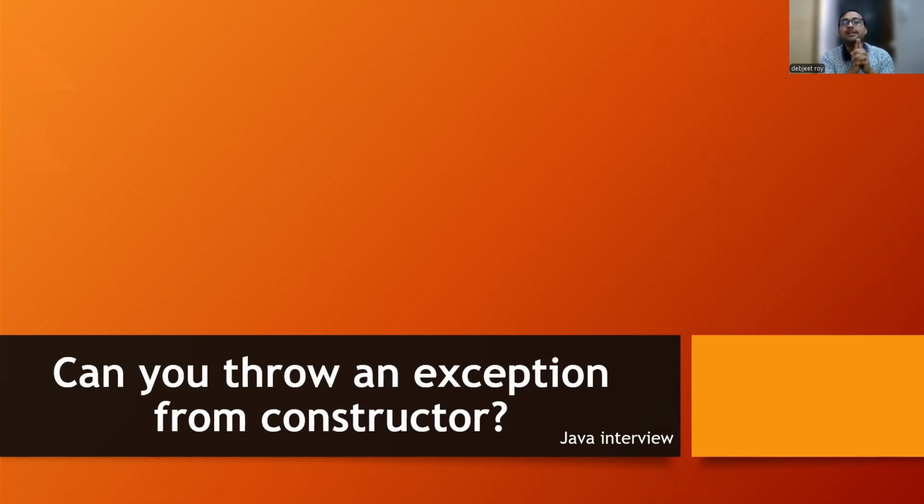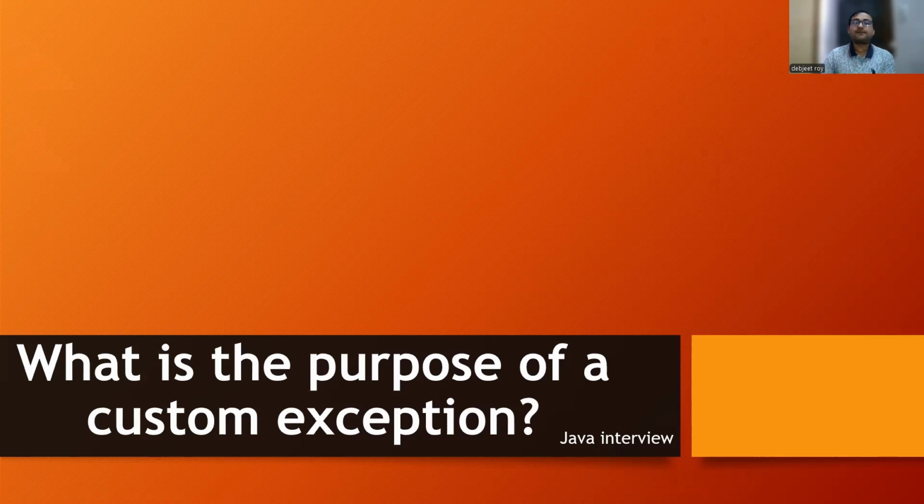We should not throw anything, and we should not put much business logic within the constructor unless it is explicitly provided as a requirement. So this is the thing. Yes, we can throw an exception, but it's not feasible. What's the purpose of a custom exception?